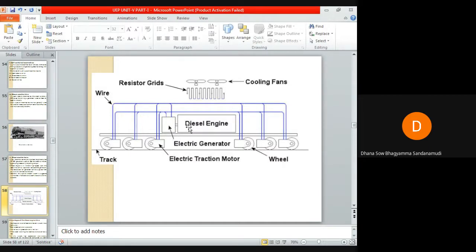So here the diesel engine is coupled to the generator, which is giving the required energy for the traction motor to produce the necessary propelling torque.